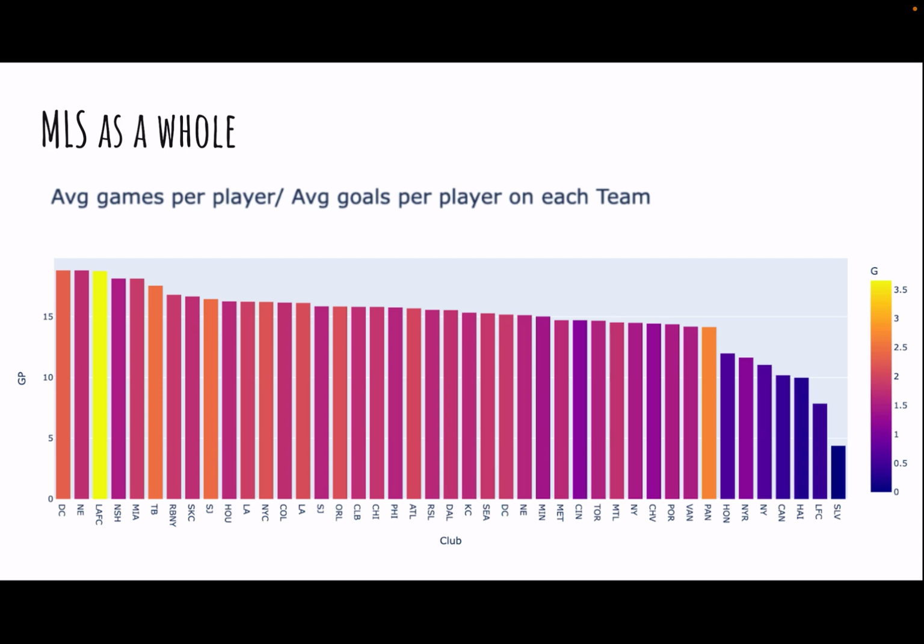When the average games played per player of a team is low, as we can see on the right of the graph, it probably means that the team tends to not have the same people play every game, meaning there's more turnaround and less stability in which players play, which would be the opposite for a team that has a high average games played per player. It also seems as though the teams that have a lower average games played per player are the newer teams and the more developing teams.